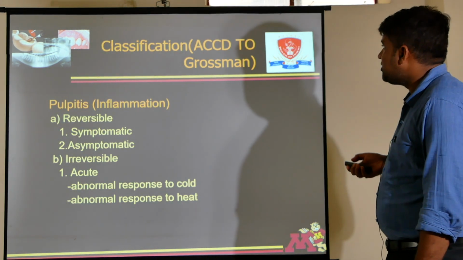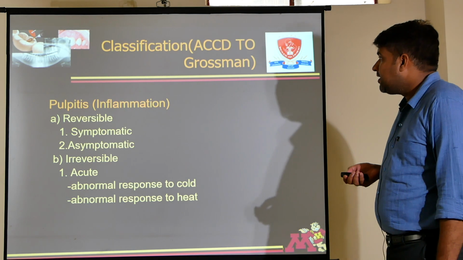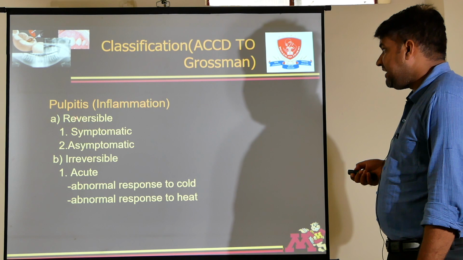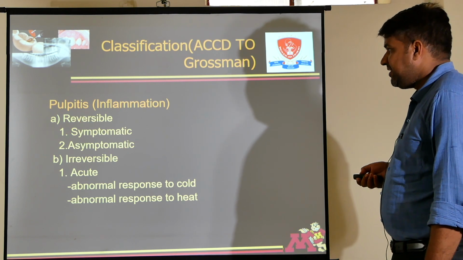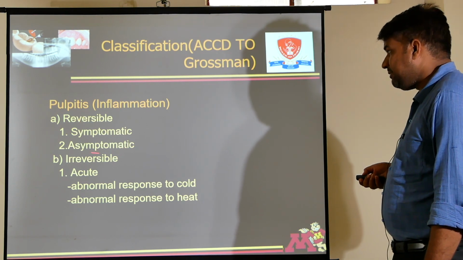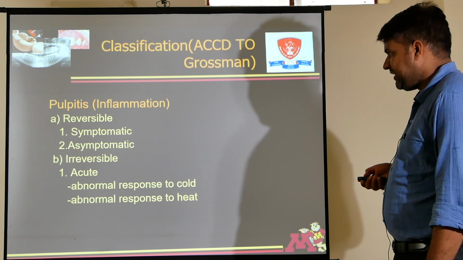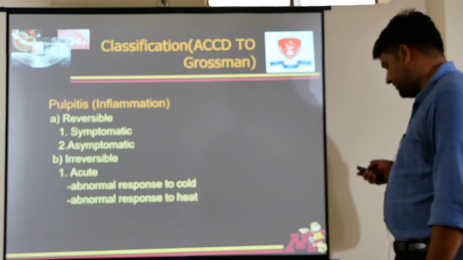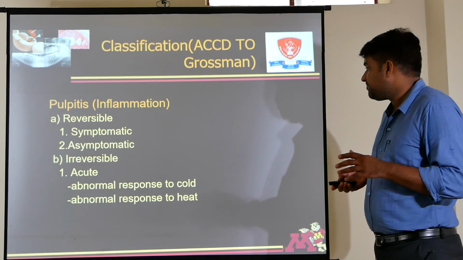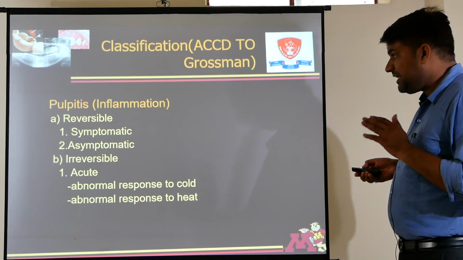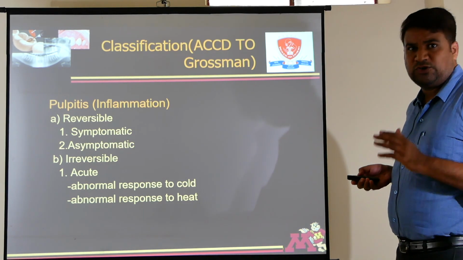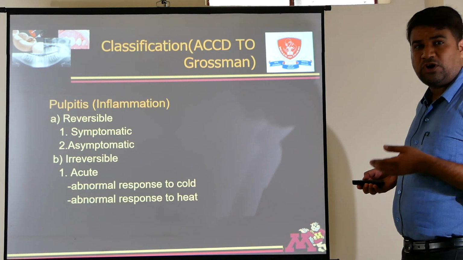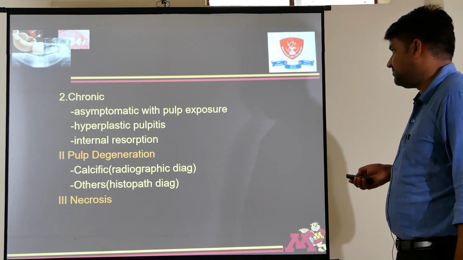Now this is classification of pulpitis according to Grossman. Pulpitis can be reversible and irreversible pulpitis. In reversible, it can be symptomatic and asymptomatic. In irreversible pulpitis, it can be acute and chronic. In acute case, it can be abnormal response to cold, or it can be only sensitive to heat.